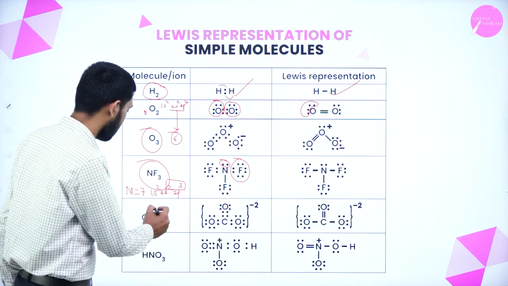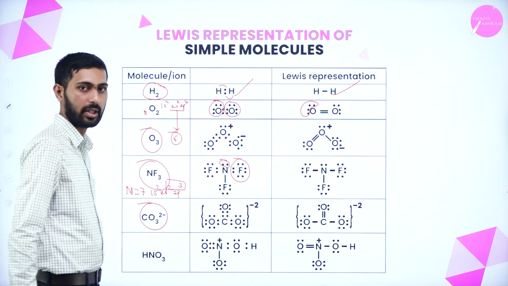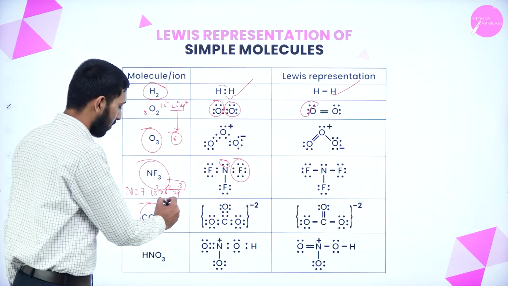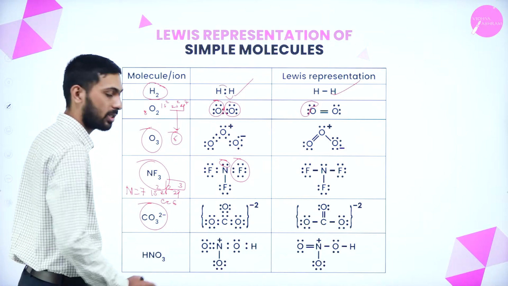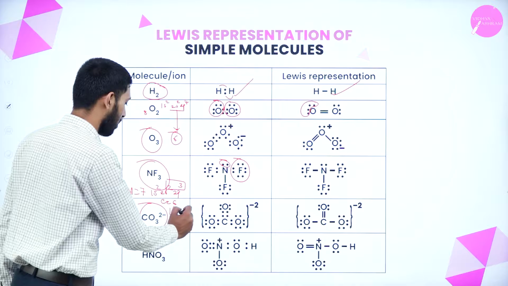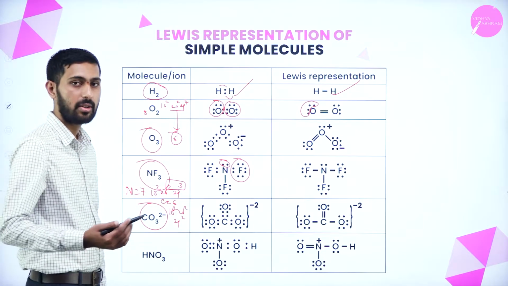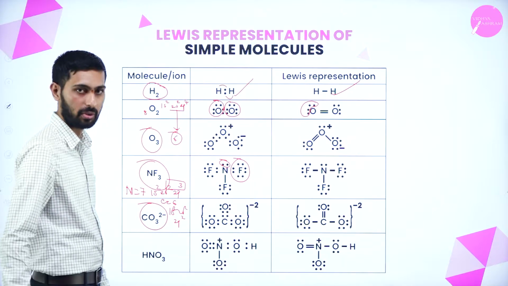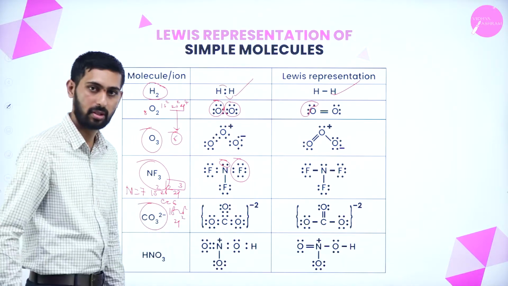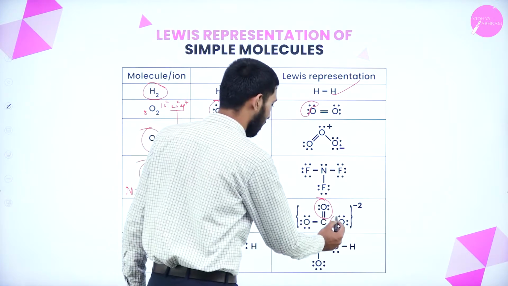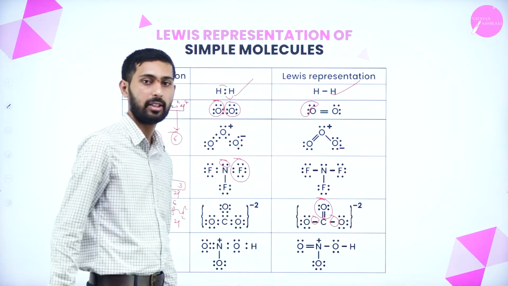Okay. Next is carbon trioxide. CO3 they have given. Here, what is the atomic number of carbon? It is 6. So 1s2, 2s2, 2p2. So what is the valency of carbon? It is 4. We have taken it like this. One multiple bond will be there and all the others are single bonds.